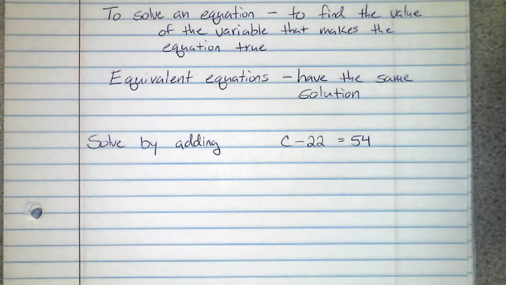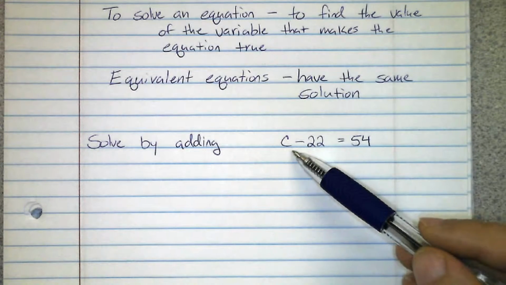Now, the first thing we're going to look at is solving an equation by adding. One thing you have to know about is the addition property of equality. Basically this states that if an equation is true, and you add the same number to both sides, the resulting equivalent equation is also true.